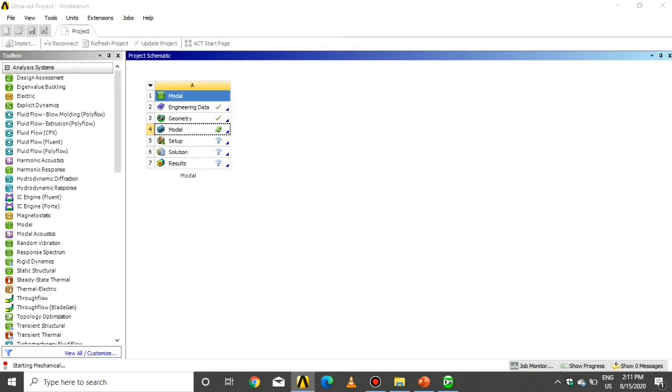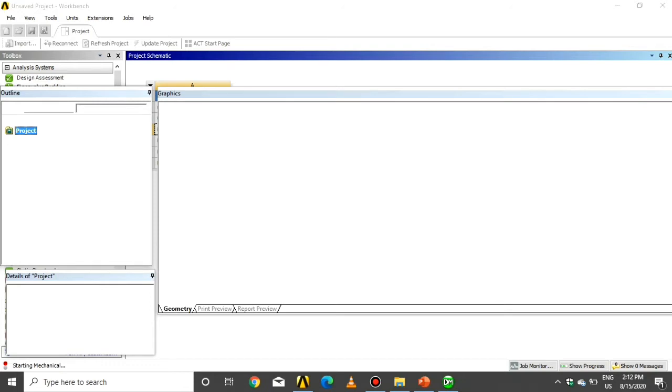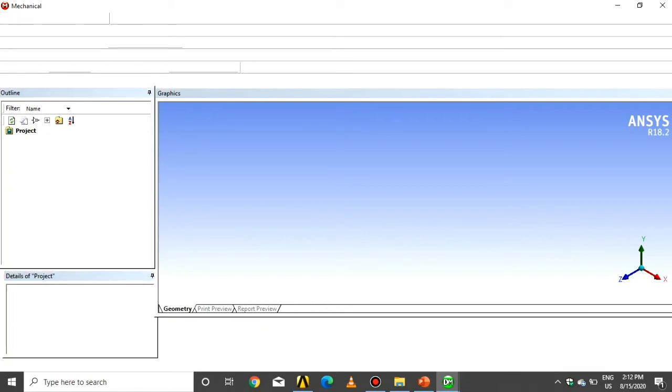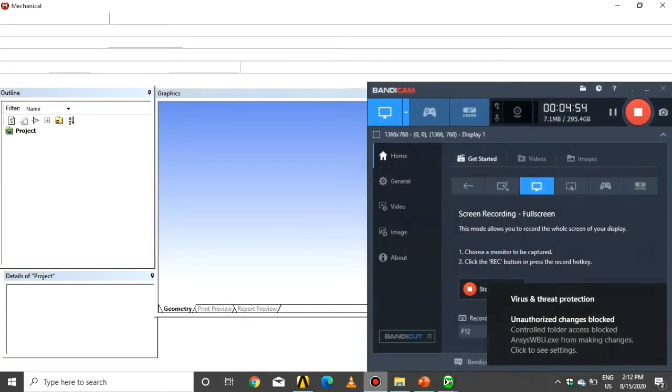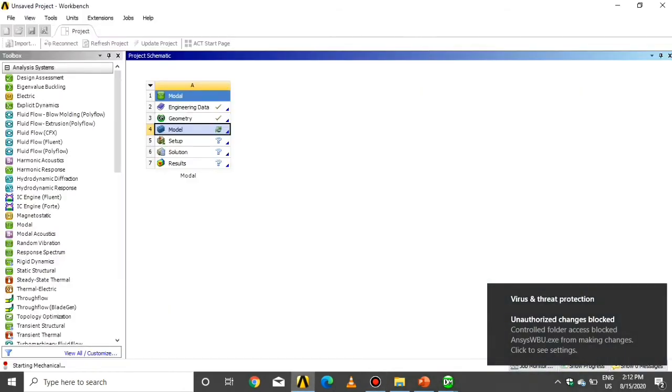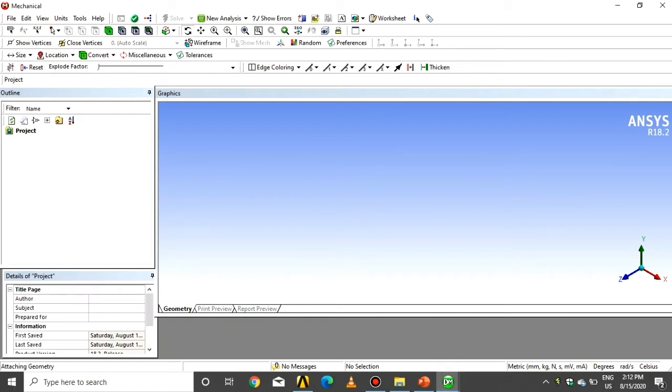As we see that there is no mistake in the model, so click on Model, wait some time for the tab to open. As we know, the response spectrum analysis is similar to the response vibration analysis. Both follow the mode superposition method. So we will combine the data from modal analysis to the response spectrum analysis.